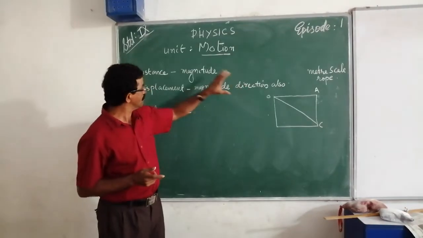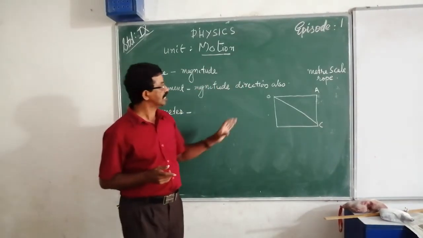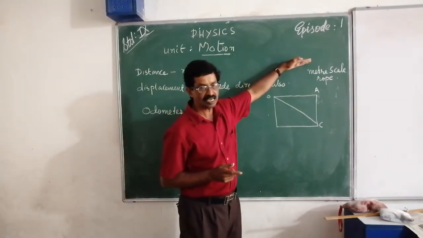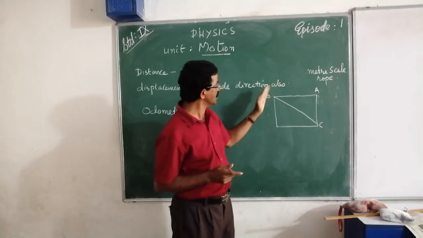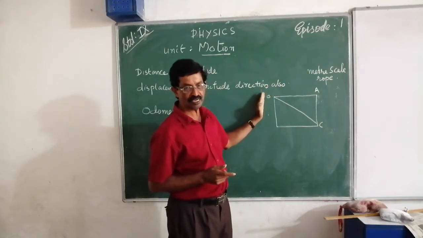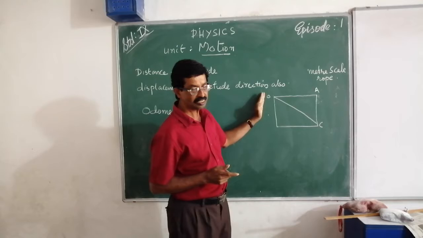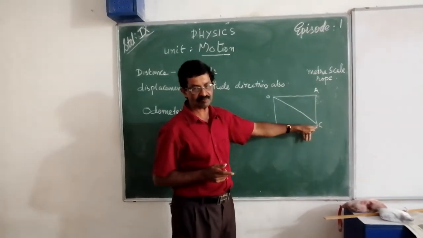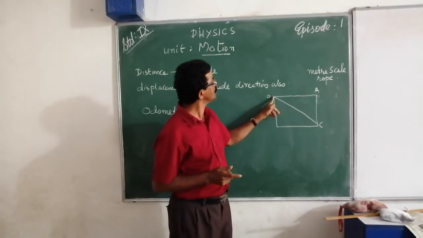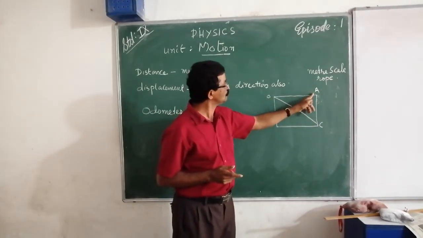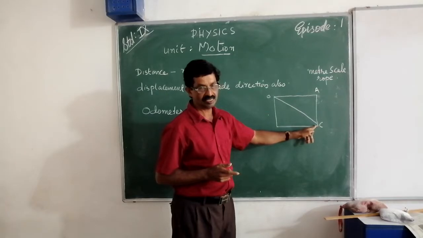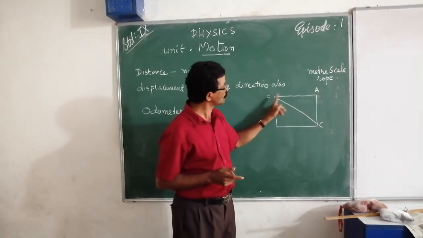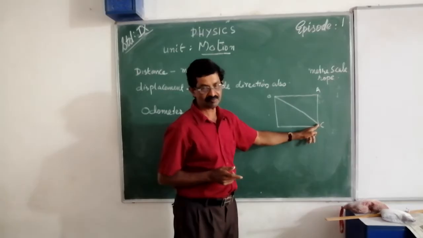Now, based on this, there is an activity given to you. Take a meter scale and a rope and start from one corner of a basketball court to the opposite corner. Then, using the rope, measure the distance. The distance is OA plus AC.